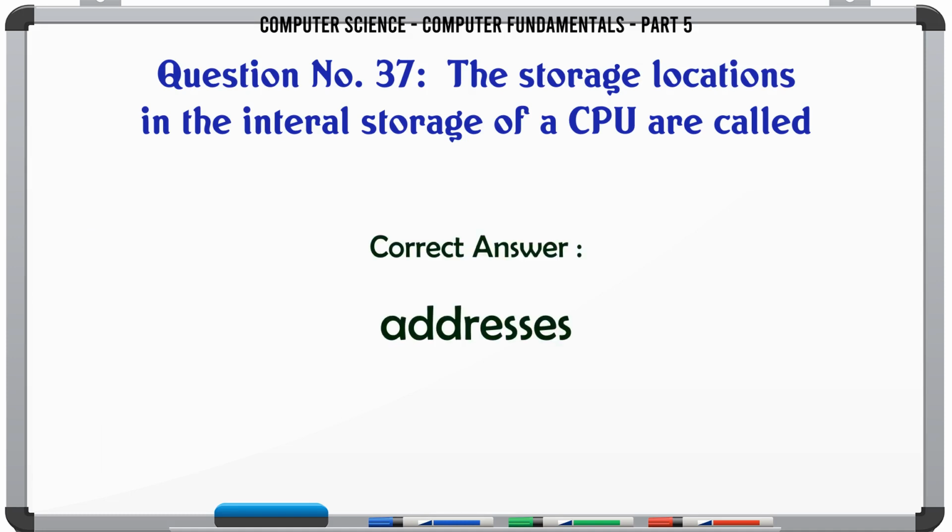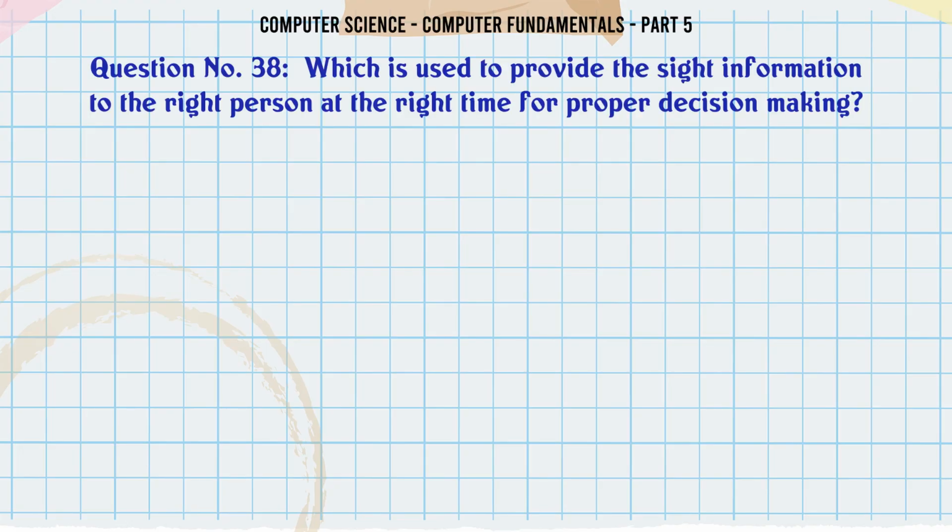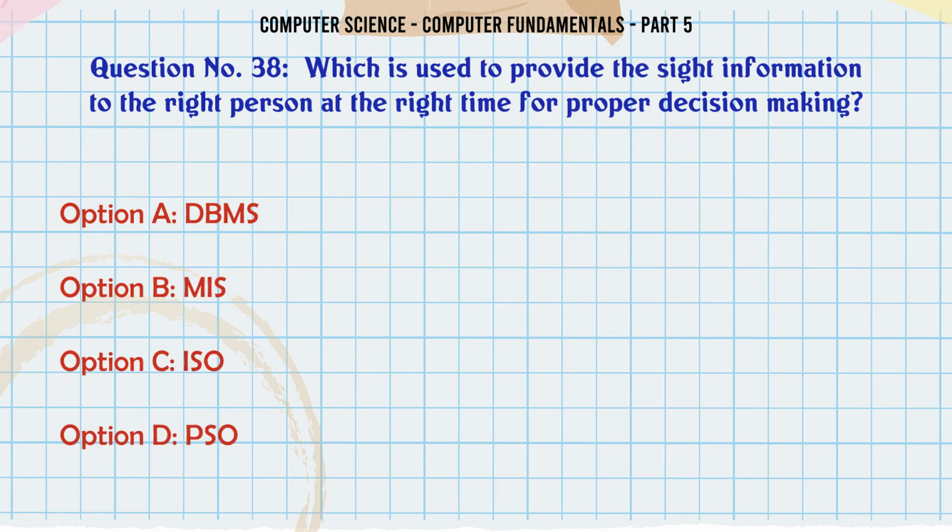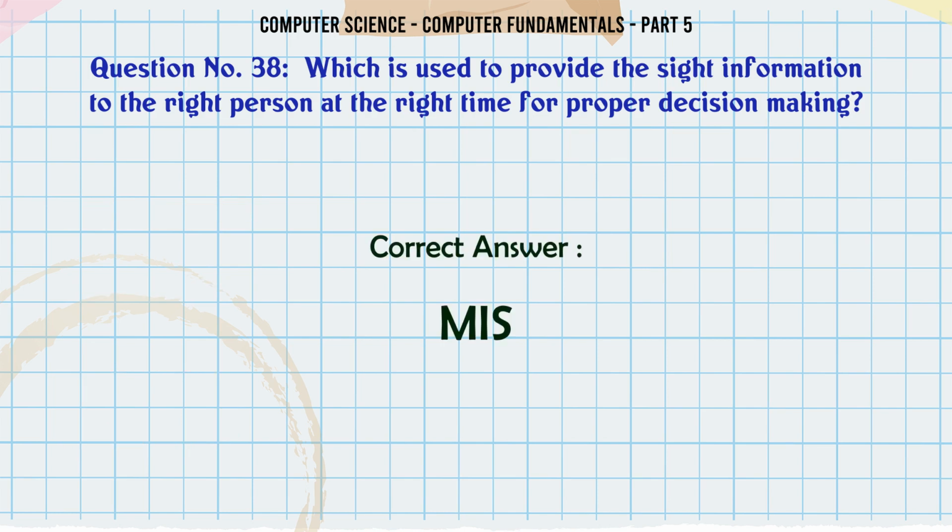The correct answer is addresses. Which is used to provide the right information to the right person at the right time for proper decision making? A. DBMS, B. MIS, C. ISO, D. PSO. The correct answer is MIS.